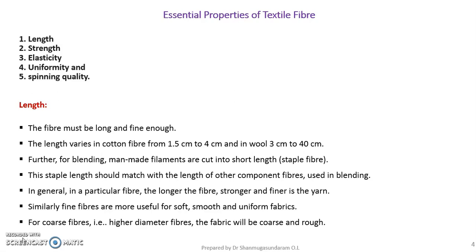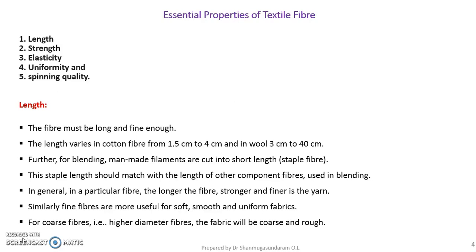Because the length parameter is going to play a major role in machinery settings, right from blow room to twisting, that is cone winding. So each and every setting in the machine depends upon the length of the fiber.